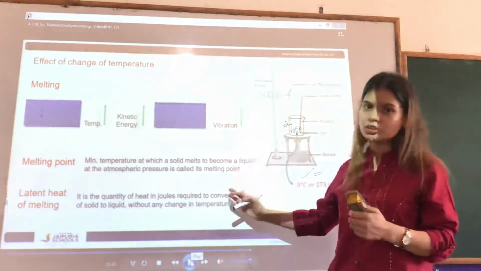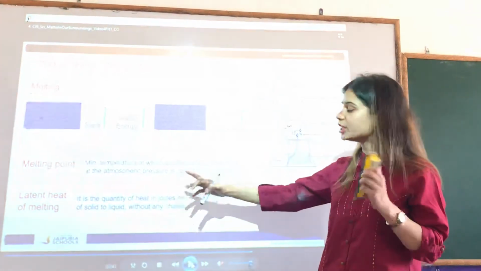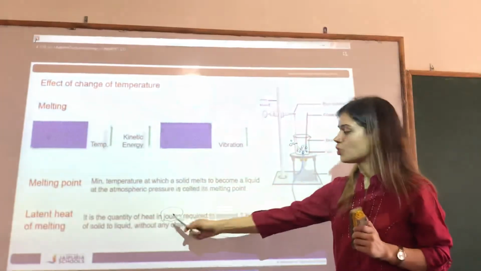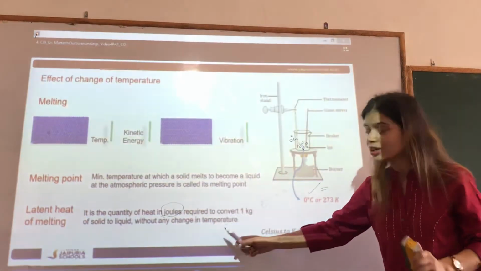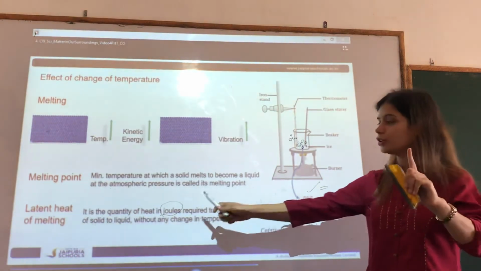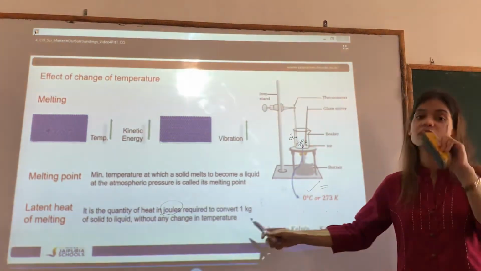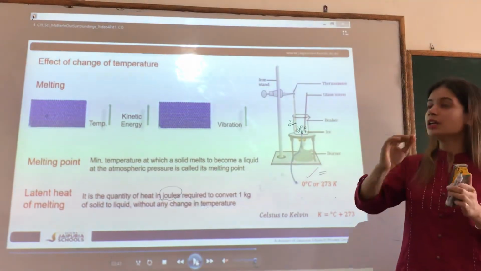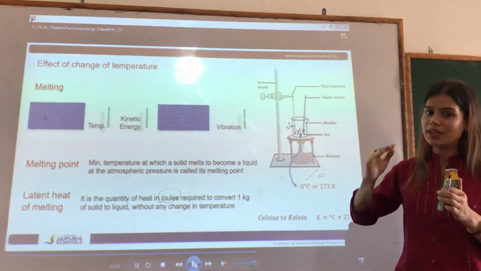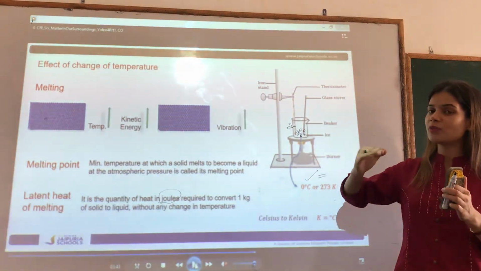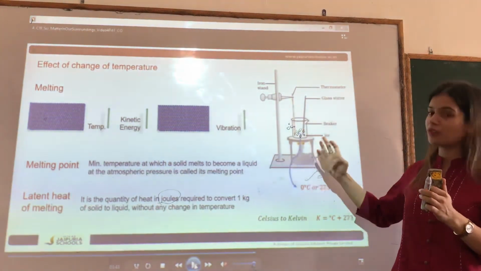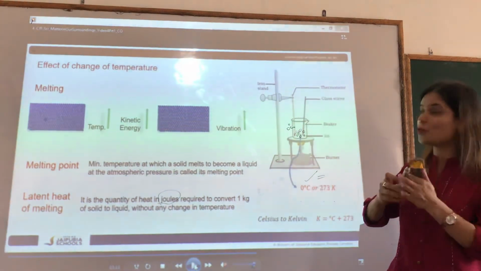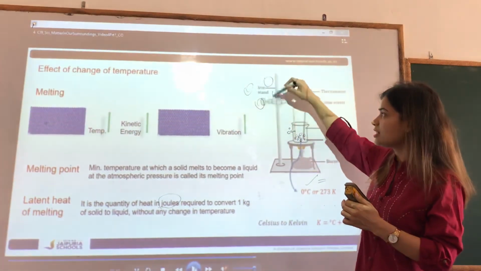The actual definition is: it is the quantity of heat in joules, joules being the unit of heat, required to convert 1 kg of solid to liquid without any change in the temperature. Here, if you notice, there was no change in the temperature, but the ice was melting. So where was the heat going which I was providing by the burner? That was utilized to break the force between the ice particles.